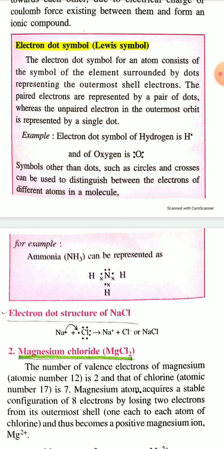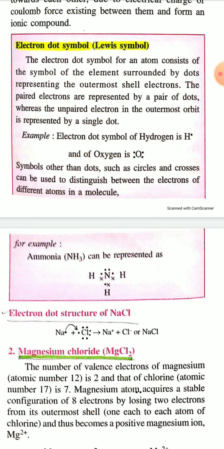Similarly, oxygen has a total of 8 electrons. Carbon has 6 electrons, nitrogen 7 electrons, oxygen 8 electrons. So oxygen has a total of 8 electrons: 2 electrons in the first shell and 6 electrons in the second shell.